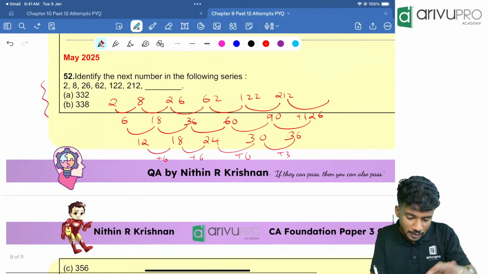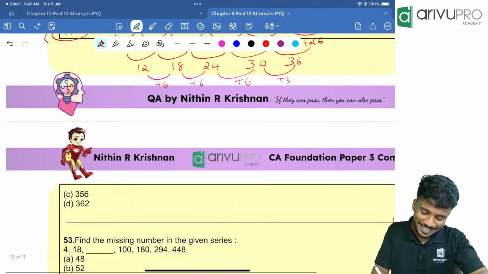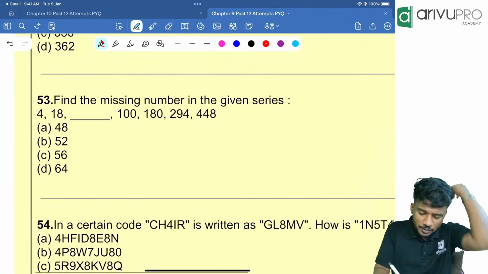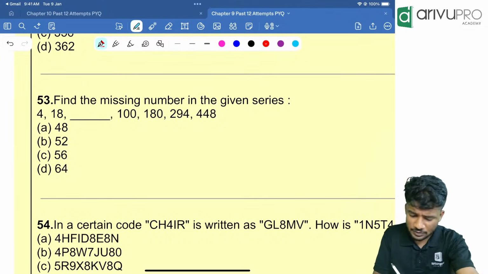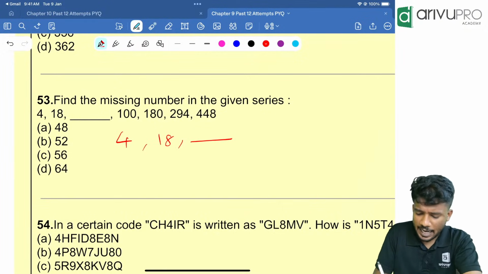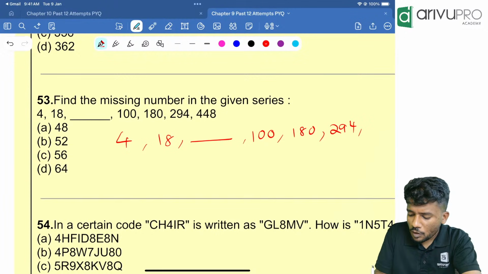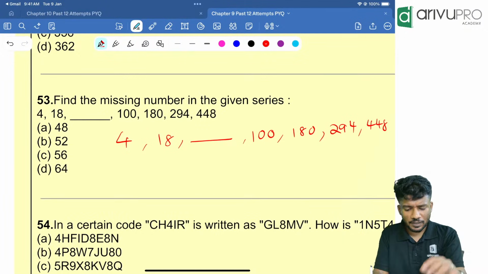338. Yes, 338. Option B is the answer. Got it? Next question. Find the missing number of the given series: 4, 18, dash, 100, 180, 294, 448. This is the given pattern over here.